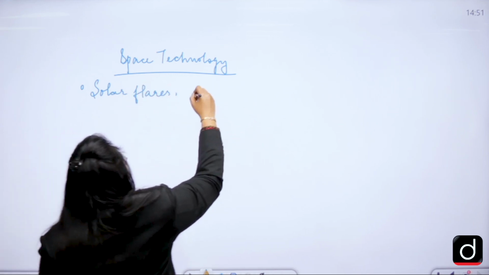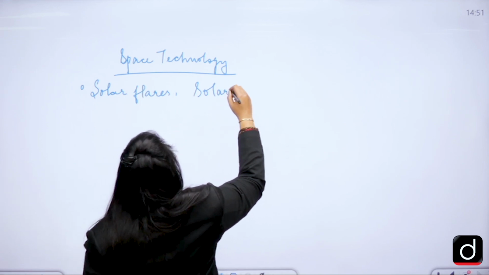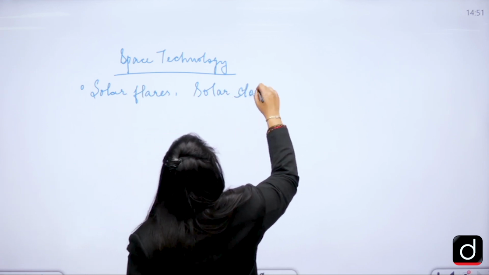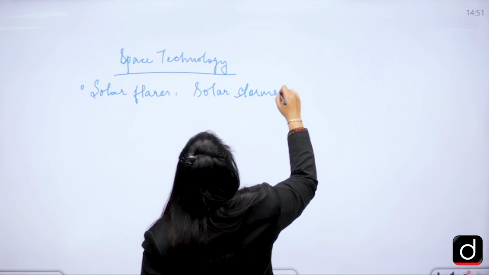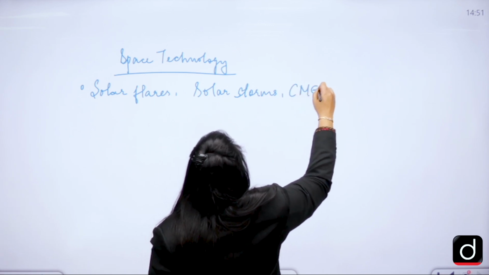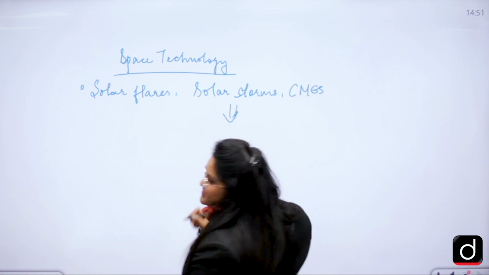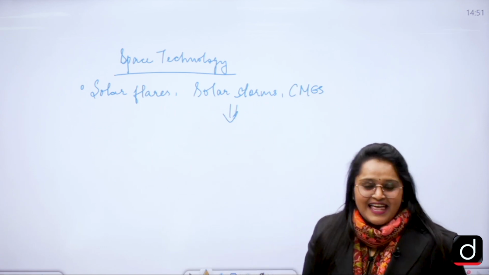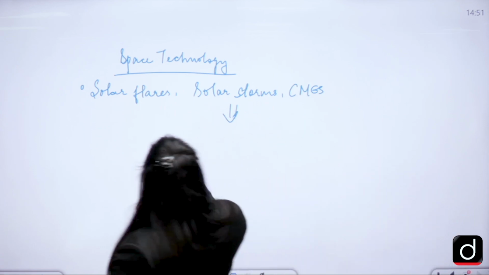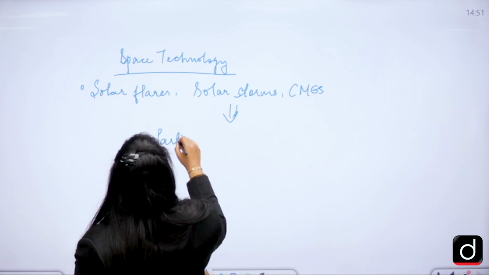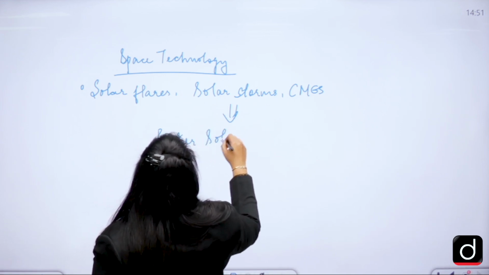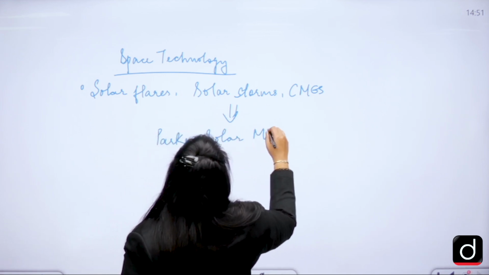We will be covering solar storms, coronal mass ejections. And related to these, we have different missions like the Parker Solar Probe, like the Aditya L1 mission.